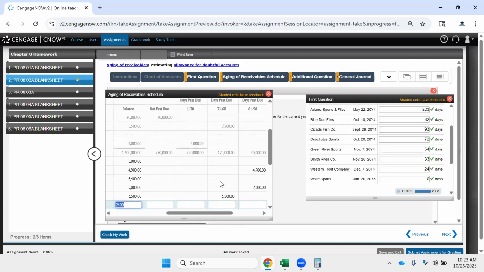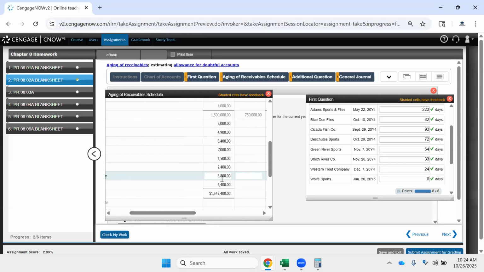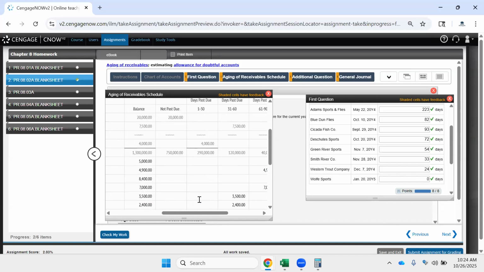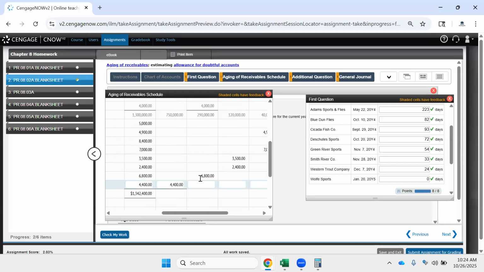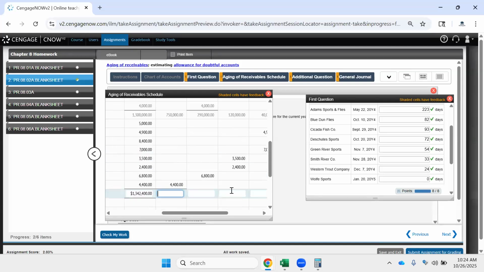So that goes in the 31 to 60 bucket as well. And then Western Trout is 24 days. And the final one, Wolf Sports, is not past due, so that's 0 days. Perfect. Now we'll subtotal up all of our other items here.